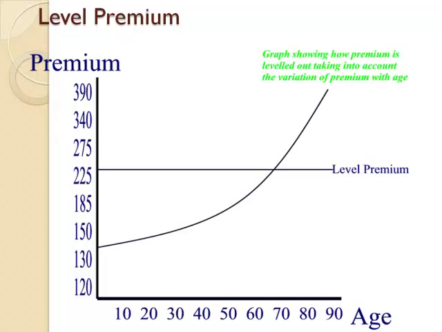This graph demonstrates that although the risk of death increases with age, in which case the premium should likewise increase, the life assurance policy, however, levels this risk to charge the same amount of premium every year for the duration of the contract. This is called level premium.